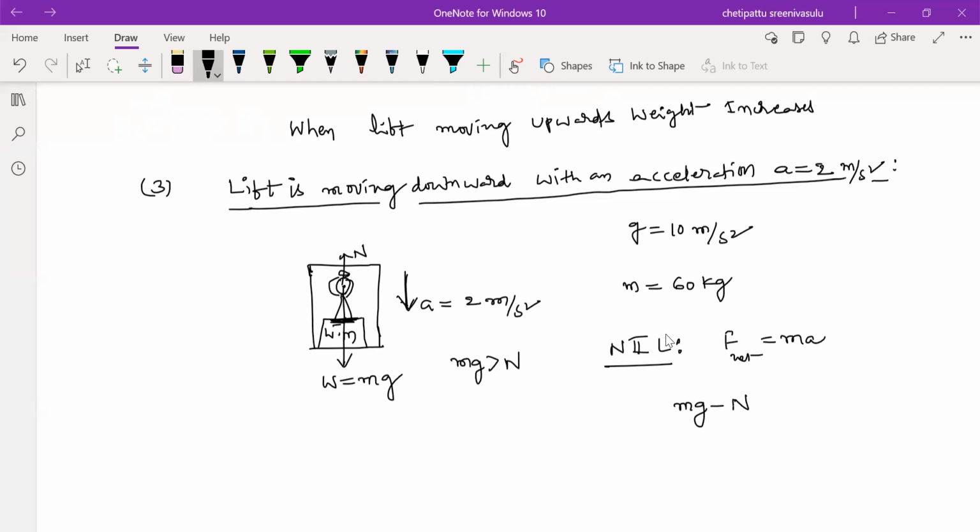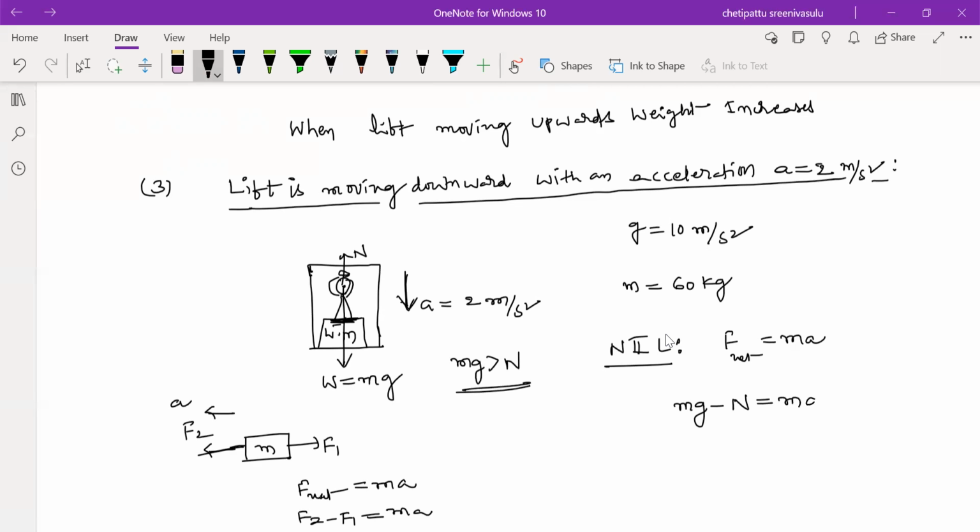For the net force, look at this small object of mass m. Here F1 force is acting on this side and F2 force on the other side, and the object is moving in this direction with acceleration a. So the net force formula is F net equals ma, so the greater force F2 minus F1 equals ma. In the same manner, here mg is greater than N, so mg minus N equals m into a.